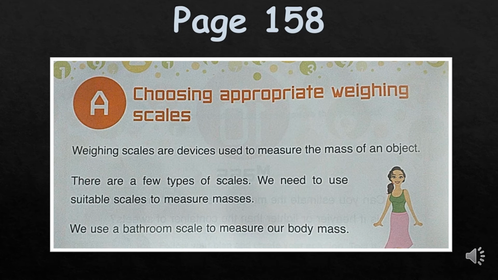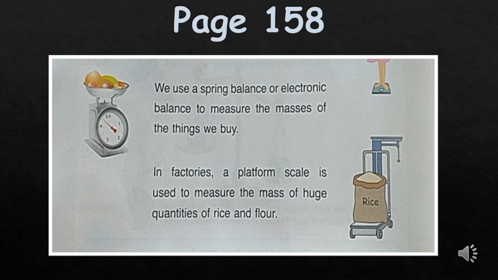For example, we use a bathroom scale to measure our body mass. We use a spring balance or electronic balance to measure the masses of the things we buy. Remember, look at the scale. That's one you use to weigh fruit and vegetables.